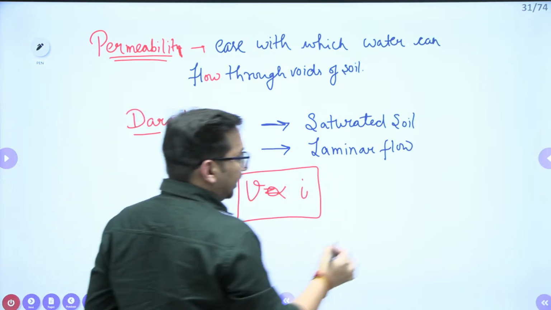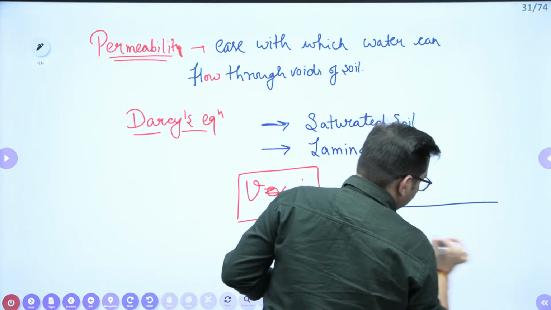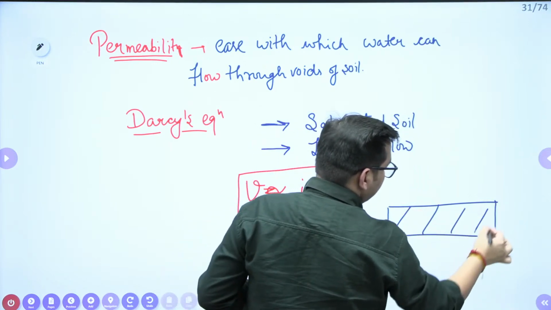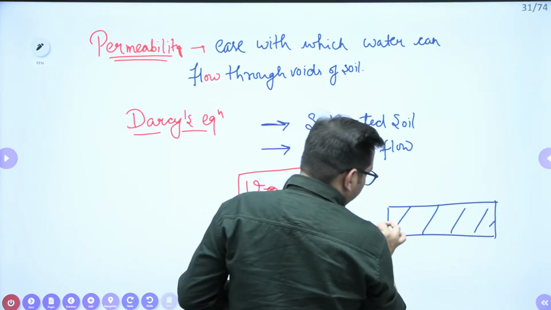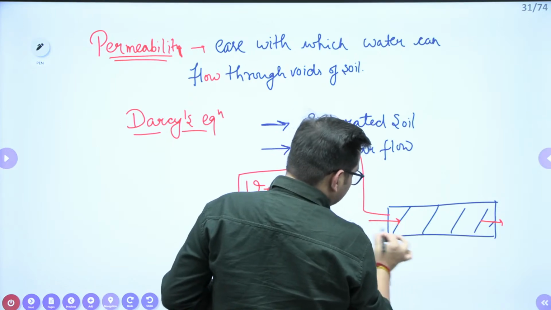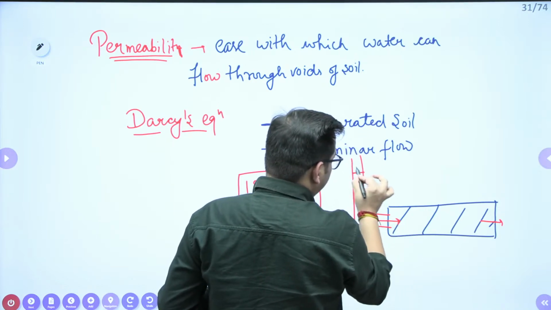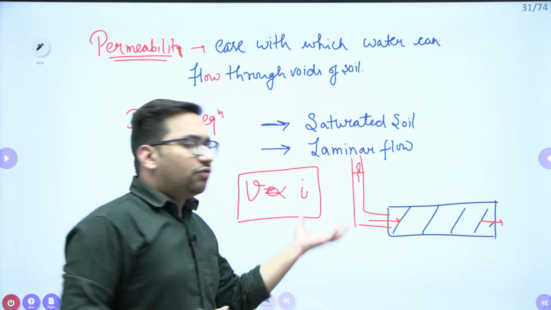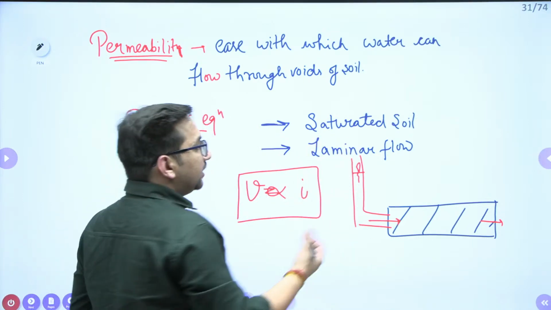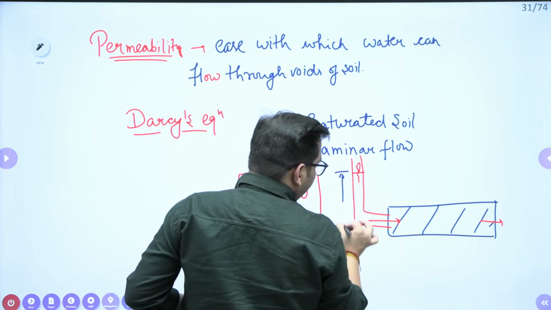What is this hydraulic gradient? Let's suppose this is your soil sample, and water is flowing from here to here. If we talk about the head, let's suppose the water has this particular energy here. Generally in water, we represent the energy in terms of head, that is, energy per unit weight.